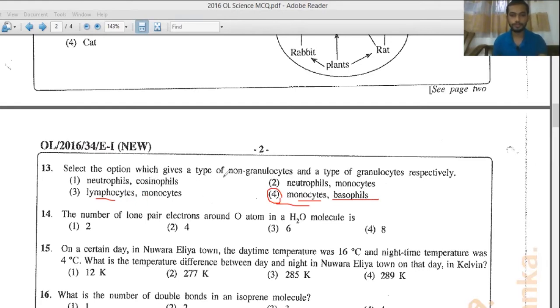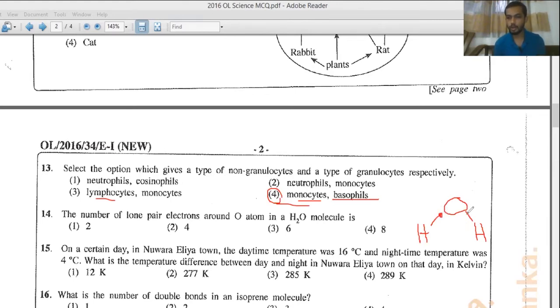Question number 14. See the number of lone pairs around oxygen atom in H2O molecule, right? Let's see how to draw a water molecule. Oxygen is in the 6th group, so their valence is 2, right? So hydrogen's valence is 1, so it will form one bond with one hydrogen and another bond with the other hydrogen, right?